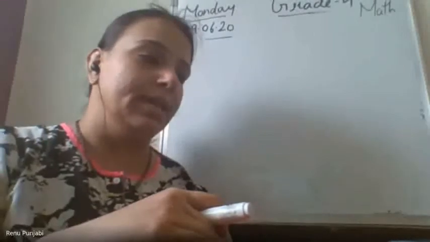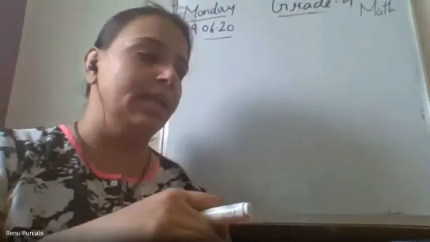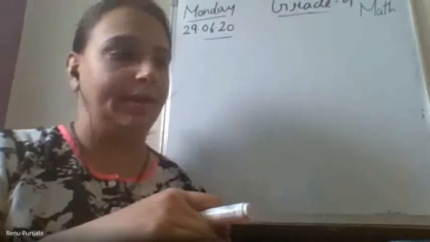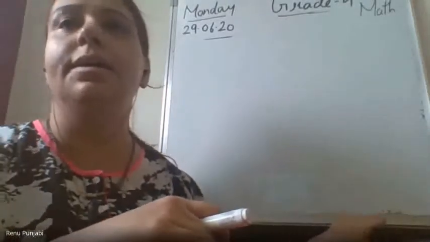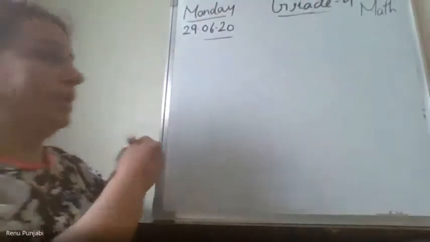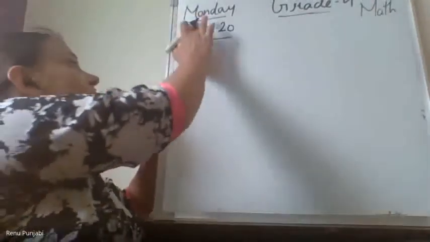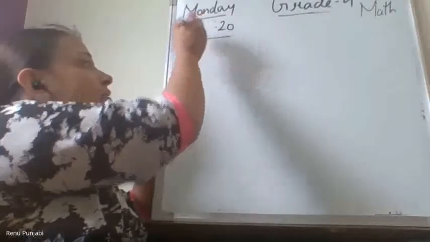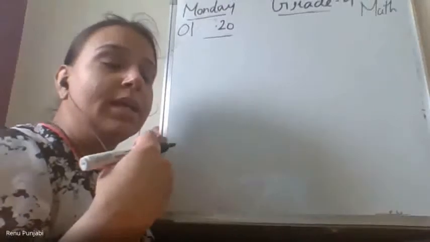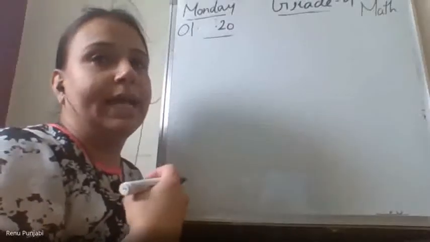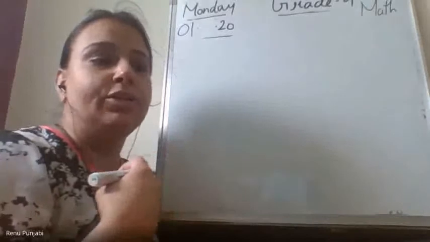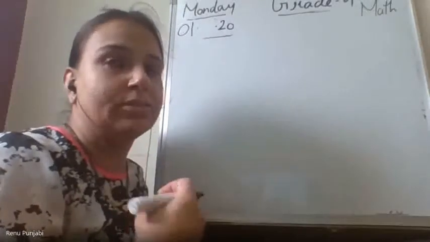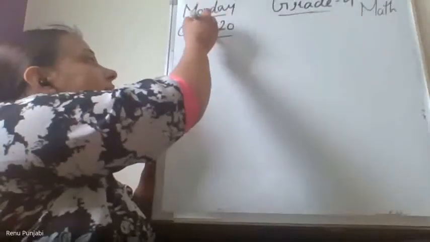Question number C. A number becomes double if it is increased by 8. What is the number? Now I will explain you here. Ma'am, we have to write in notebook or textbook? My dear, I told in the beginning also, when I will instruct you when to write, then you have to write in your class notebook, in your maths notebook.